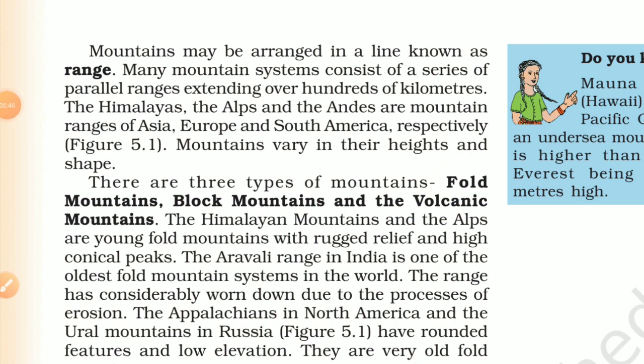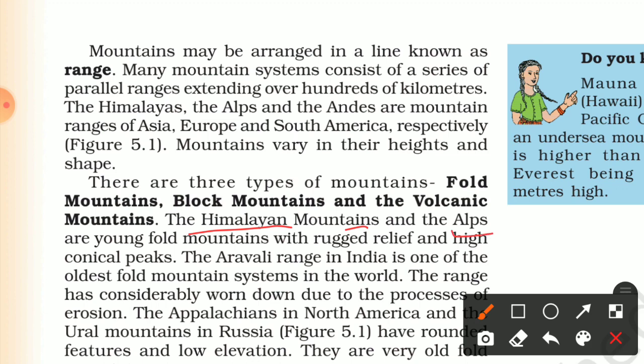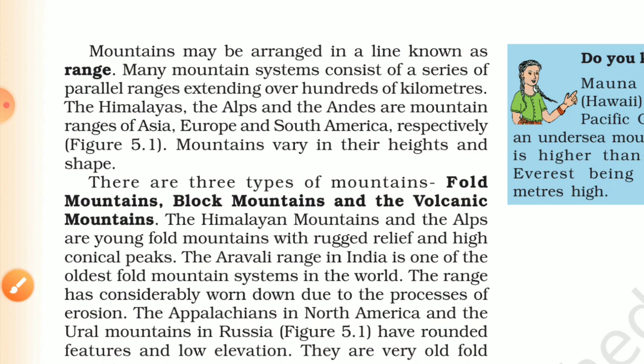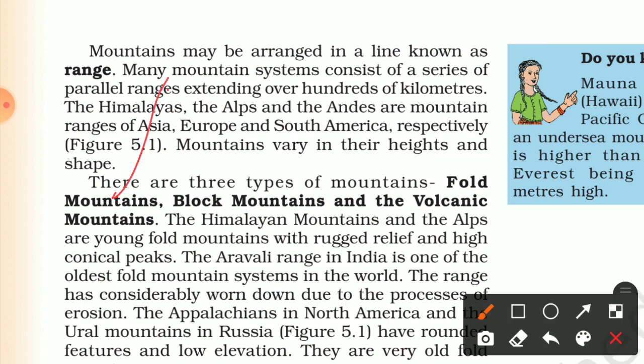The Himalaya Mountains and the Alps are young fold mountains with rugged relief and high conical peaks. So basically, the examples of fold mountains are the Himalayas and the Alps, which we call young fold mountains. And second, these mountains have a conical peak, so it is conical. You know about the cone? This is the cone, this is the peak of the mountain, and this is the broad base.